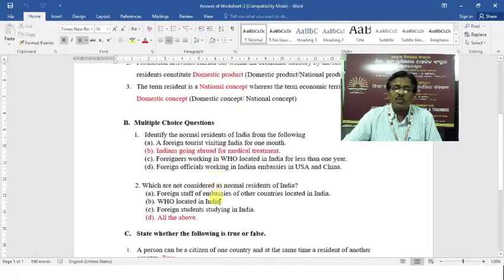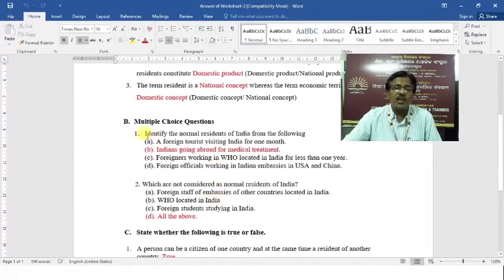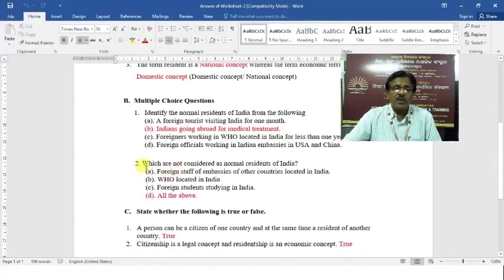Then there were multiple choice questions, 2 questions were there. Identify the normal residents of India from the following. So option B is the correct answer, Indians going abroad for medical treatment. Which are not considered as normal residents of India? All the 3 are not considered as normal residents of India.